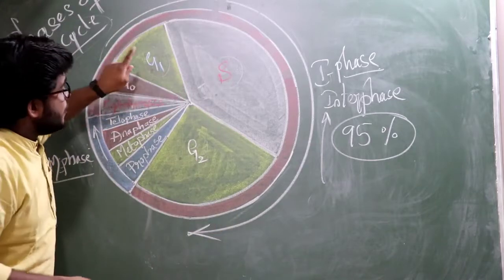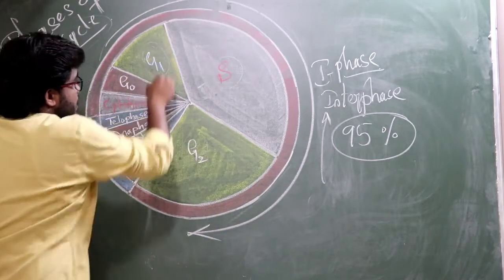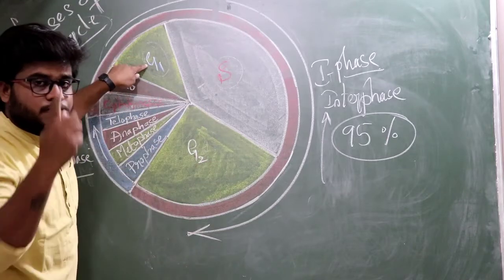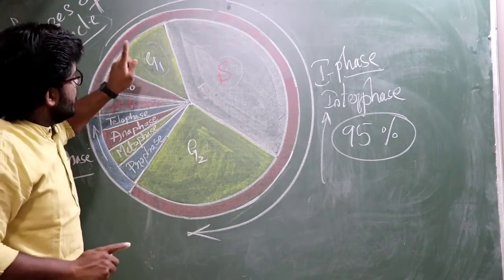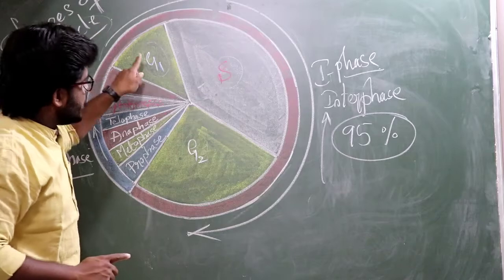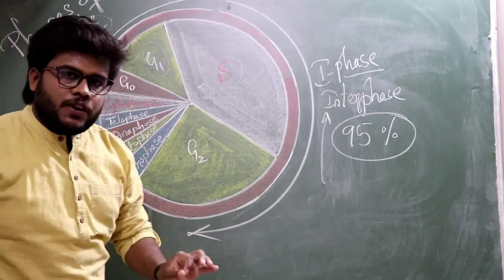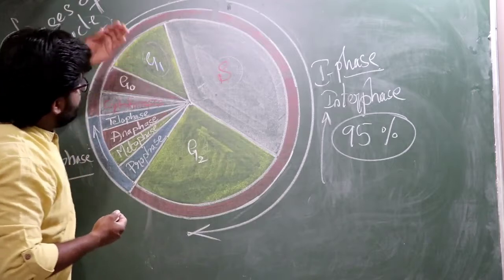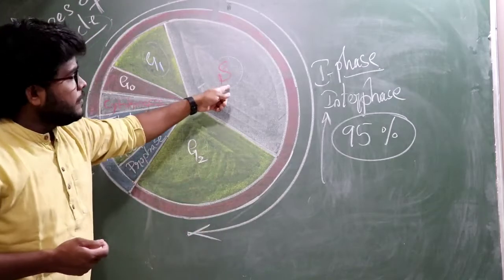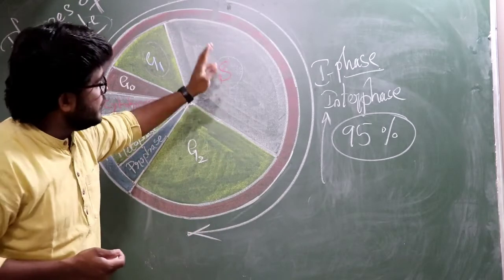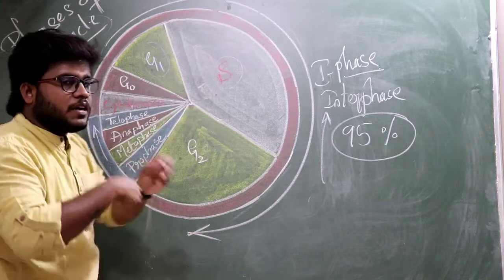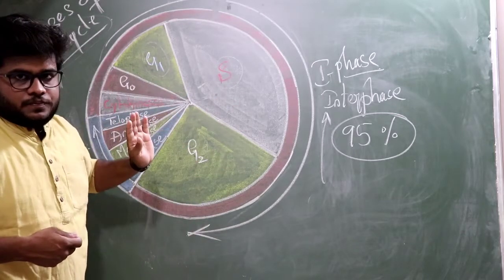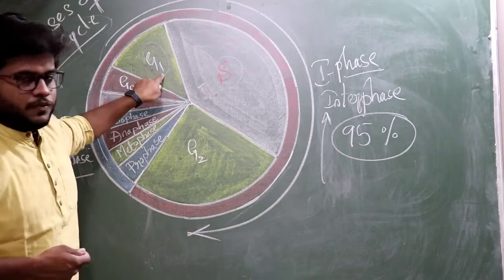In the G1 phase, cells continue to grow. It is a metabolically very active phase, where cells prepare themselves for DNA, that is genetic material, duplication. In the G1 phase the cell does not divide, it only prepares.